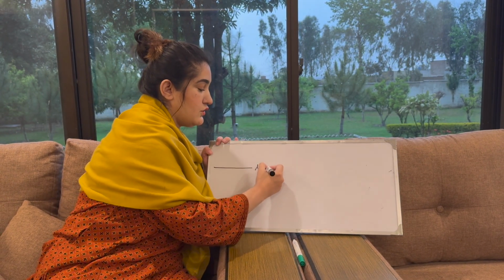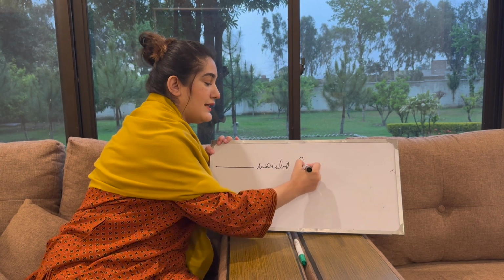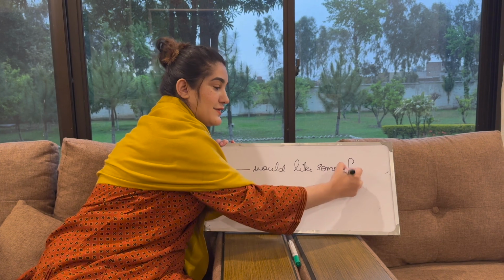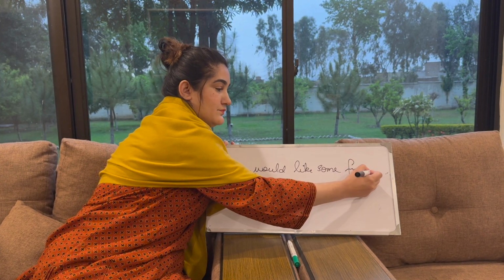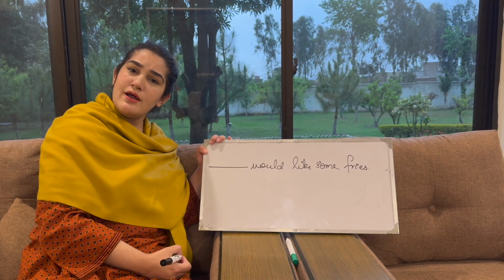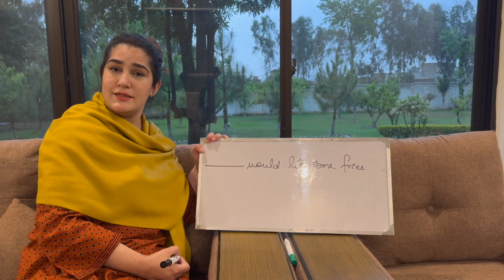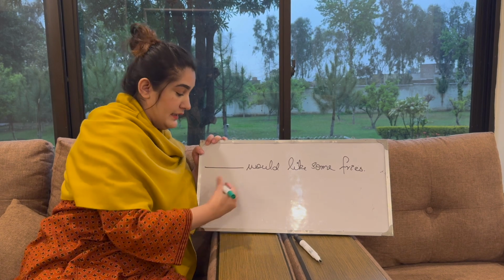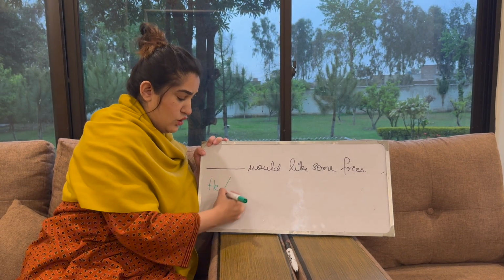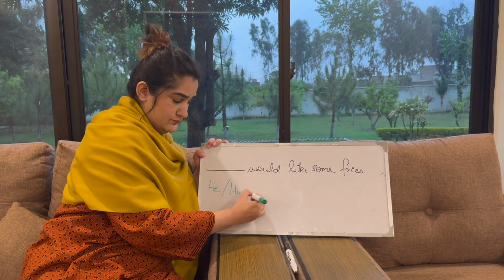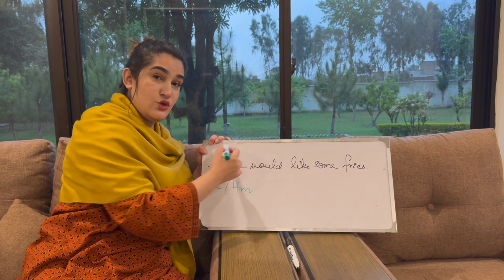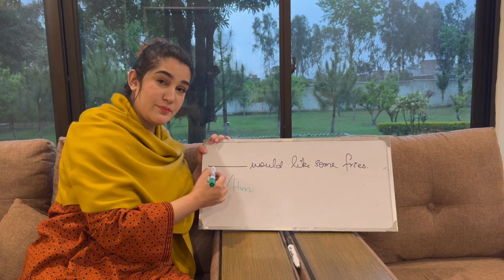Dash would like some fries. Who would like some fries, or whom would like some fries? Let's see. He or him. Another important thing is that we are using this before the verb or the preposition.